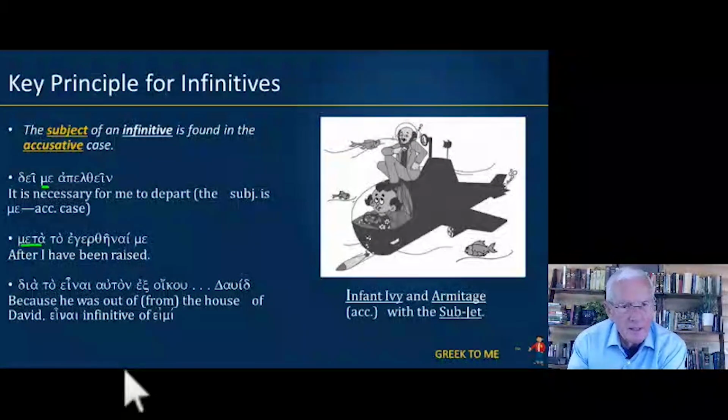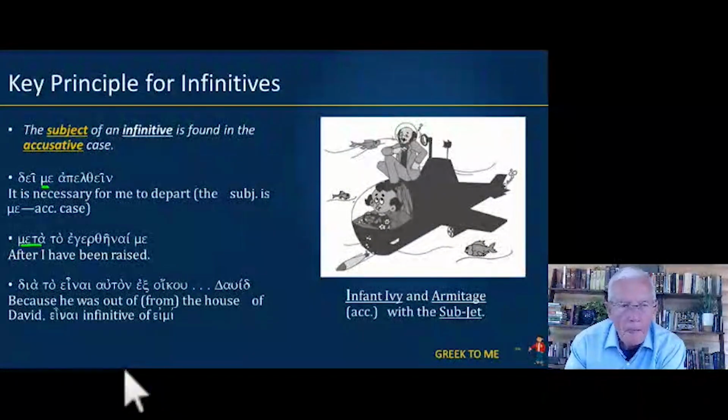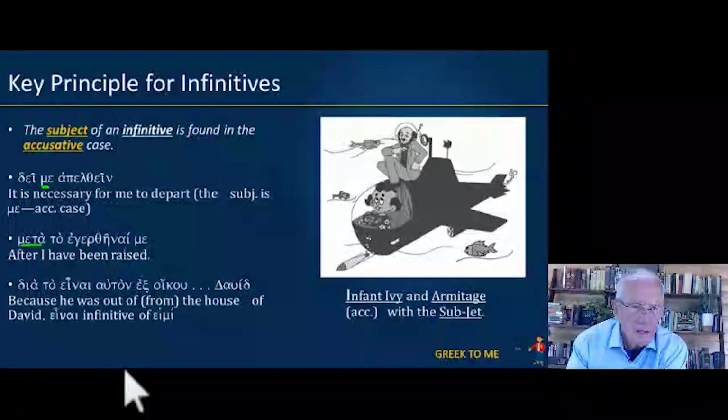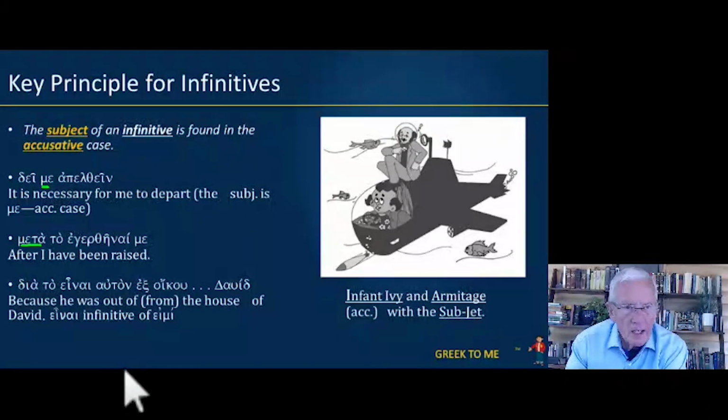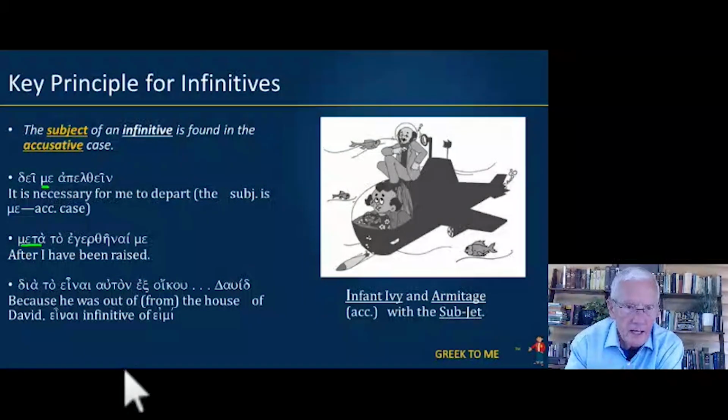And finally, this comes from the birth narrative in Luke. Let's pronounce it. Dia to einai auton ex oikou, and then we have the proper name David at the end. Now, all the way back in chapter 4, we had dia with the accusative that meant on account of or because.